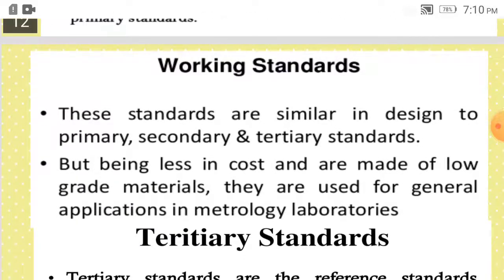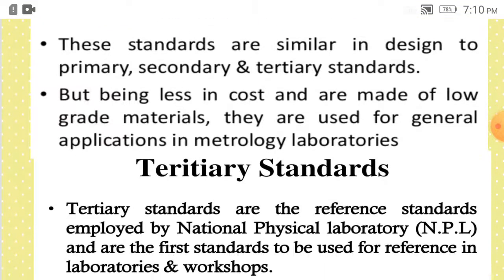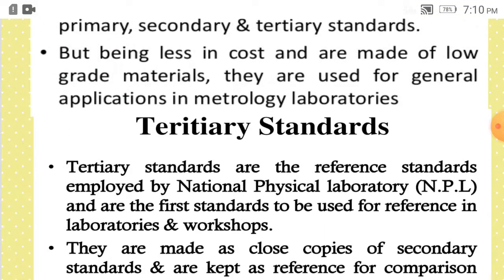Then the working standards. These are the standards which are similar in design to primary, secondary or tertiary standards. But being less in cost and made of low grade materials, they are used for general application in metrology laboratories. Tertiary standards are the reference standards employed by national physical laboratories and are the first standard to be used for reference in laboratories and workshops.